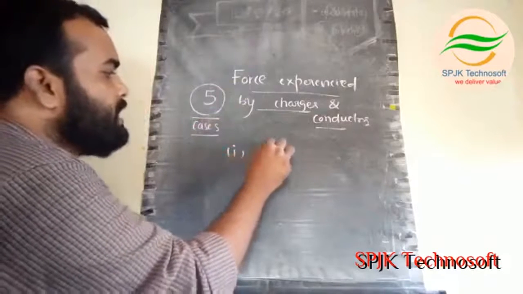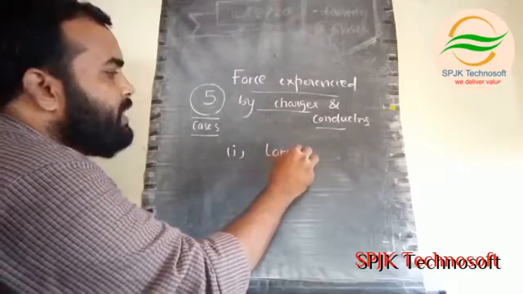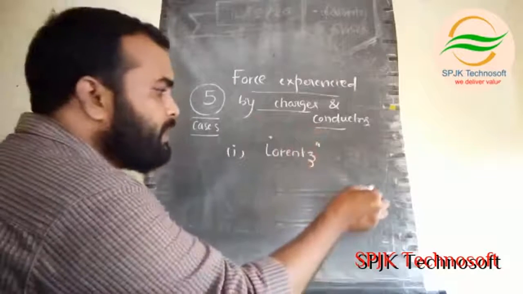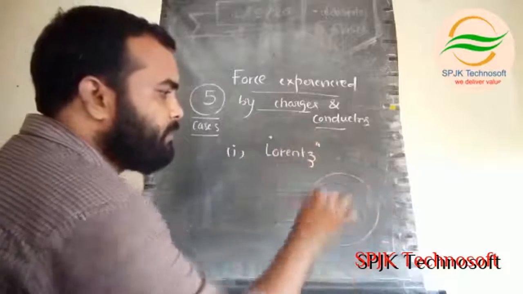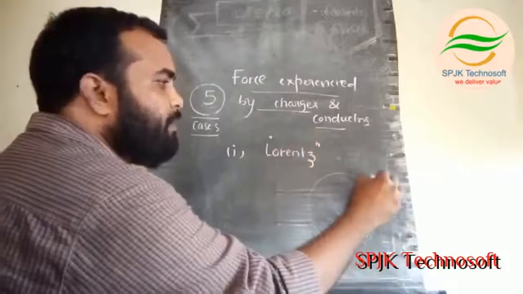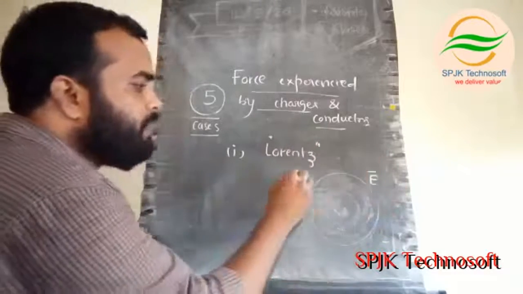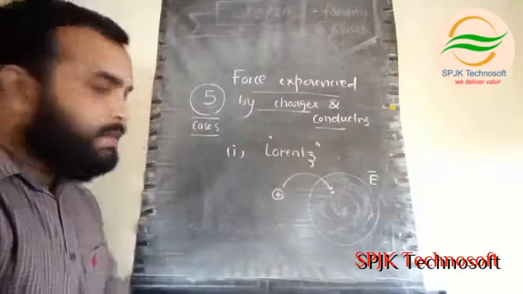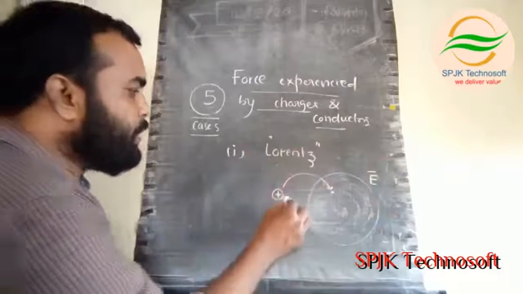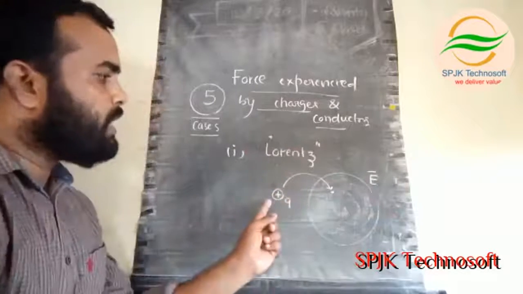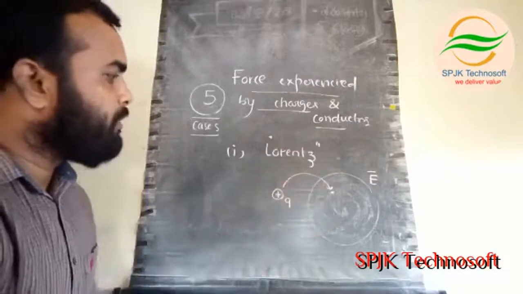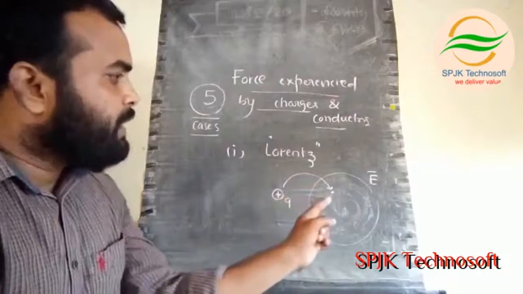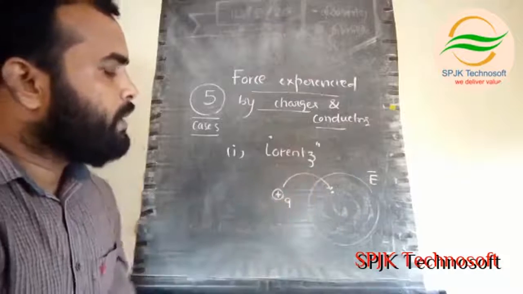The first case is explained by Lorentz. Suppose this is an electric field E bar. In this electric field, if I place a positive charge Q at a point, then this charge will experience a force due to the electric field.